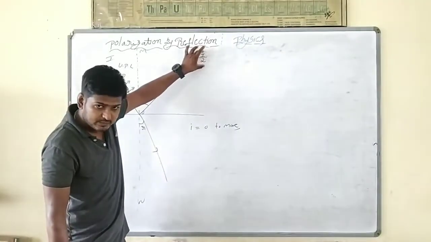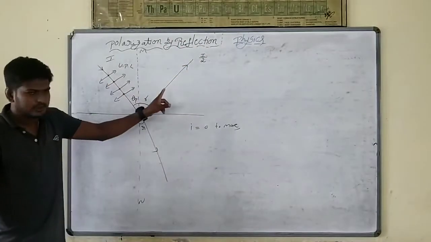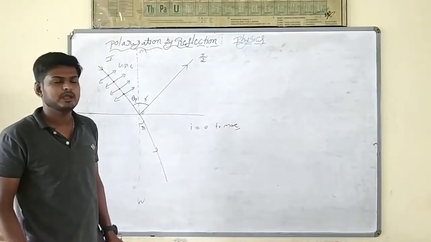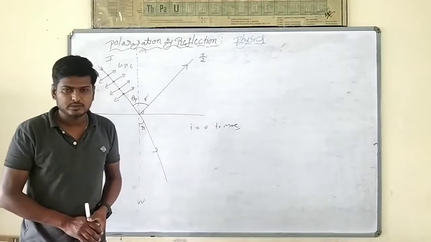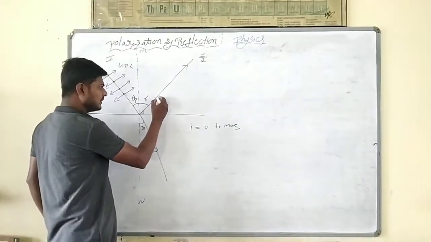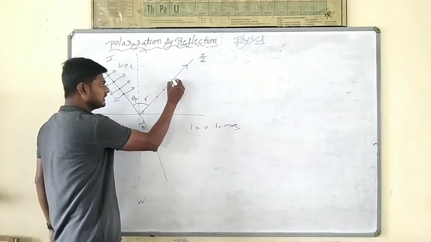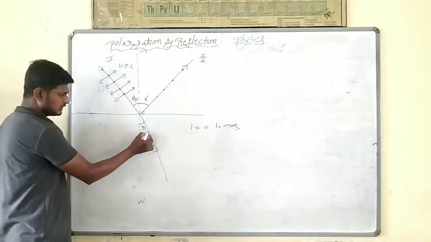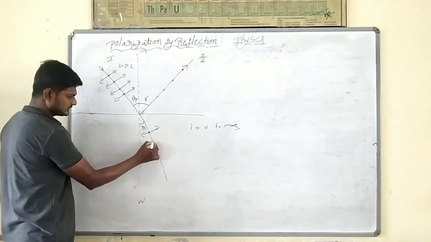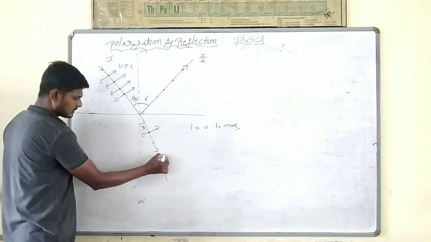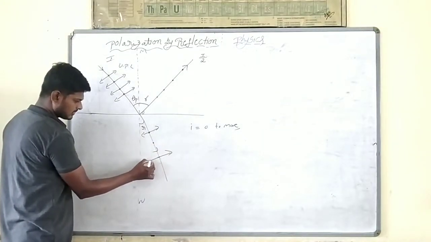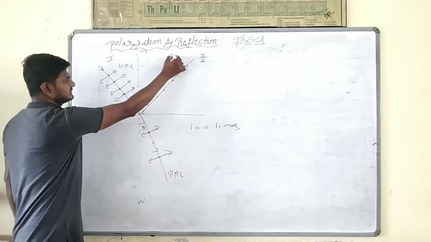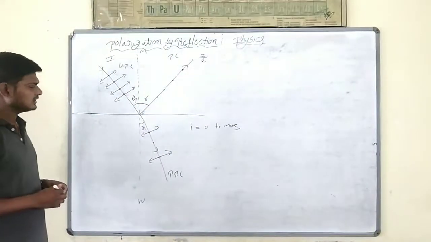When it becomes I by 2, we can say one type of vibration is completely absorbed. Therefore, the reflected light will be polarized light. It has only one type of vibration, only the perpendicular vibration. This one is partially polarized light. This is polarized light. Clear?